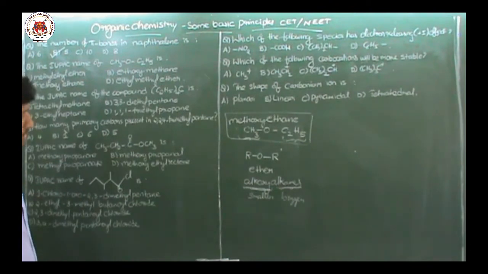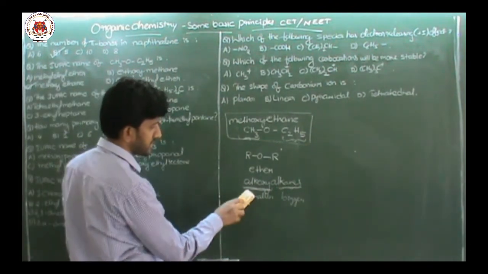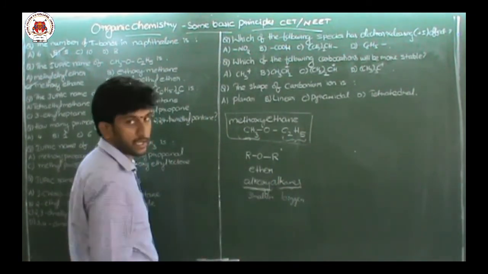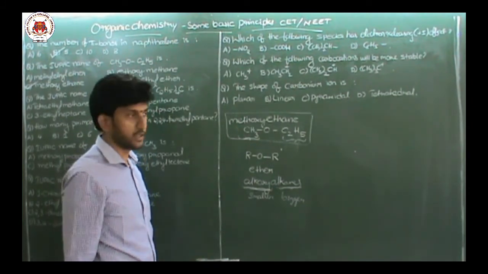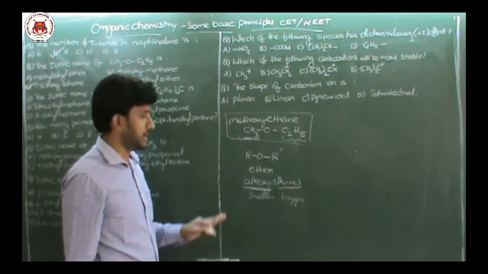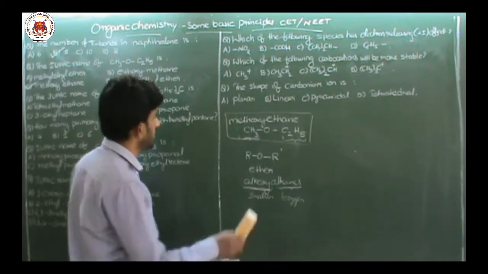Always the smaller alkyl group is called alkoxy. The bigger alkyl group attached to the oxygen is called alkane, according to IUPAC nomenclature of ethers. Smaller group alkoxy, bigger group alkane. Alkoxy alkanes is the name of an ether.